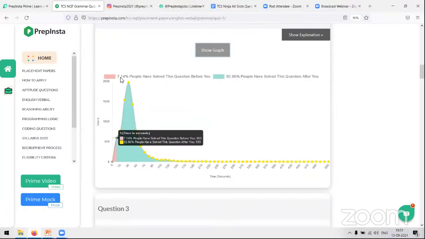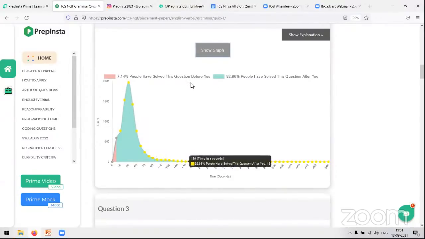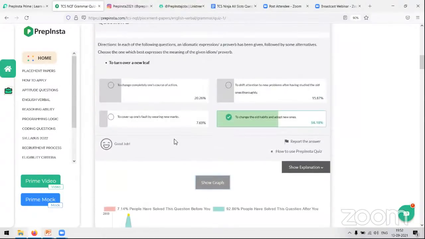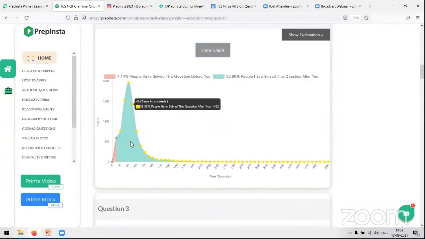As you can see, 7.14% people have solved this question before you. So there are people who have solved this particular question before you. If they are quicker than you, there is a chance that they are going to get selected and you are going to be left behind.